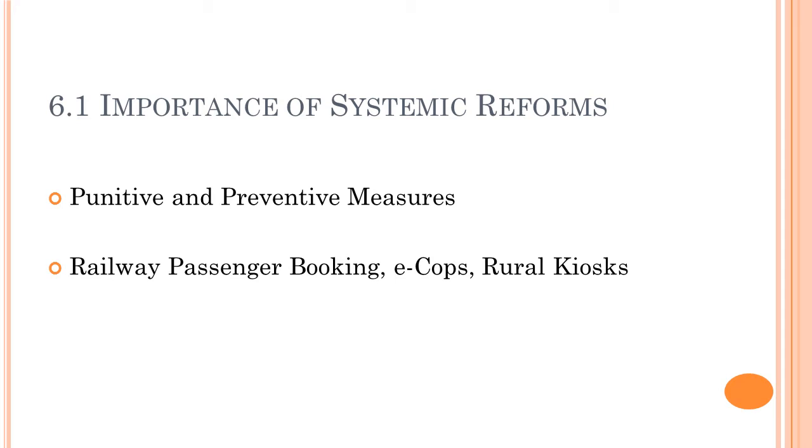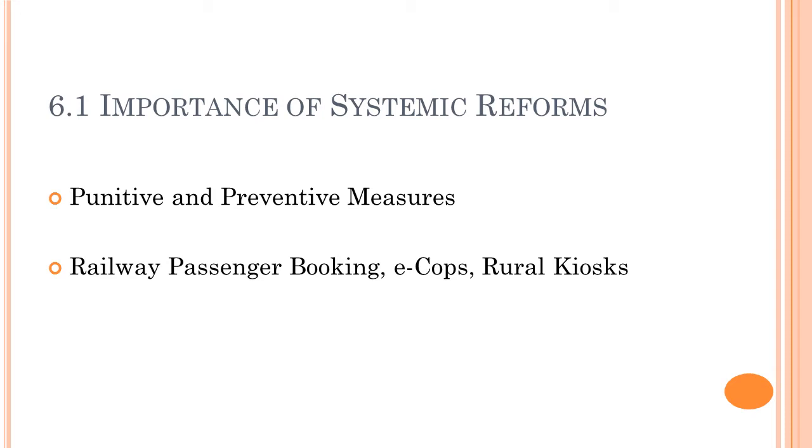Fine. Now what are the recent initiatives which are promoting systemic reforms, or which are examples of systemic reforms? Railway passenger booking. Earlier, in the morning when you needed a Tatkal ticket, we saw a long line, right? A long passenger line waiting for the Tatkal ticket, and people used to sleep at night. That was the scenario. But now the situation has changed drastically because of railway passenger booking, which is the biggest e-governance reform implemented on a nationwide scale. We'll talk about that. So railway passenger booking is one of the greatest examples of systemic reforms.